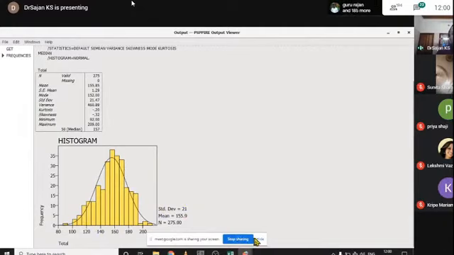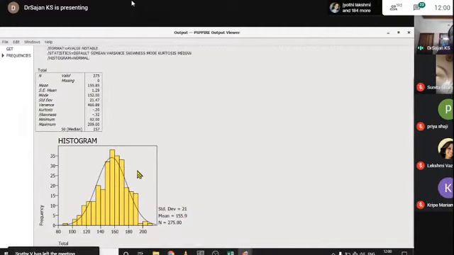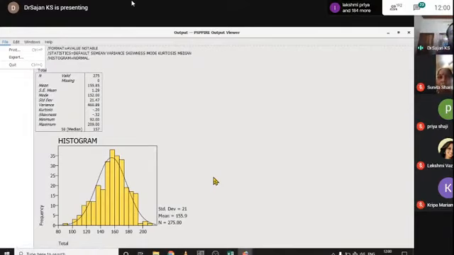But the problem is that we cannot right click and copy. Instead, we can export, or we can print, or we can take a screenshot by clicking Alt and Print Screen. Then only we can add this value into our dissertation work or project work.